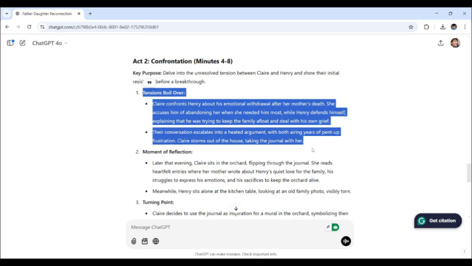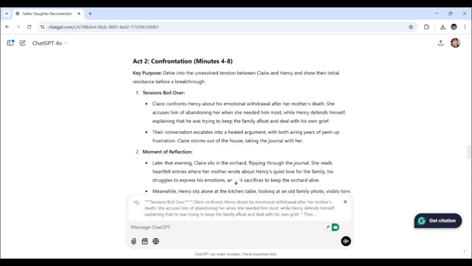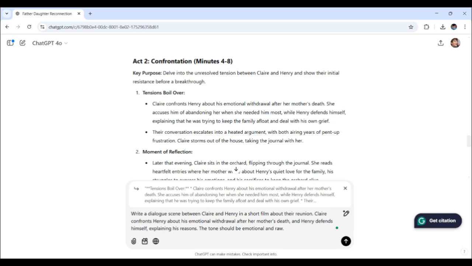First off, as you'll see, I just highlighted this part and this appeared. Just click reply, and this will be linked into the prompt input box, which supports the prompt you'll be sending to ChatGPT. Here it is, my prompt.